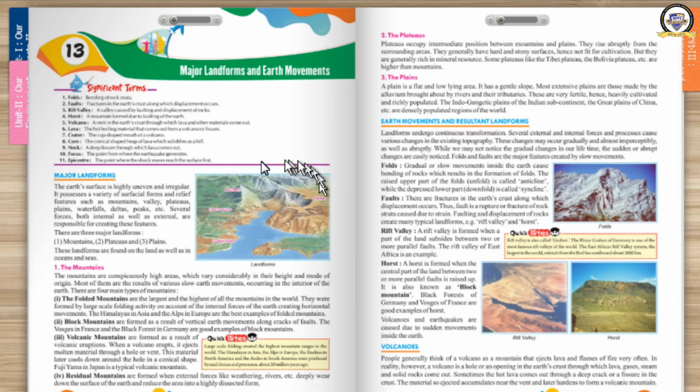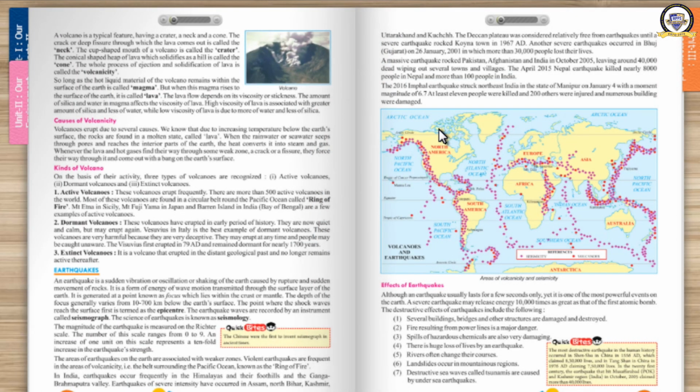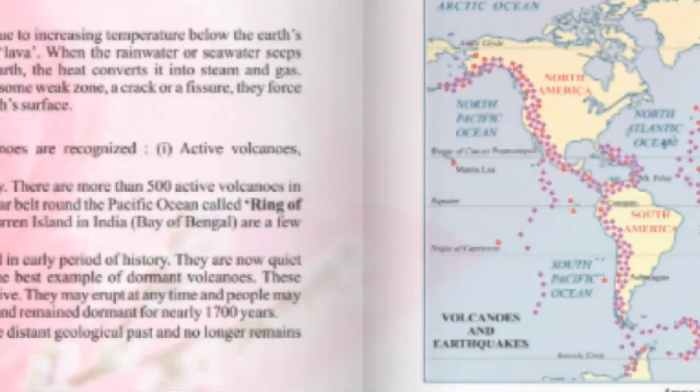We learned about the major relief features, then mountains, plains and plateaus, then movements of the earth, fold and fault, rift valley and horst. Then we learned about volcanic eruption, the causes of volcanic eruption, the kinds of volcanoes. Then we learned about earthquakes, why an earthquake occurs, what are the different earthquakes that occurred in the world, then what are the effects of earthquakes. You have understood the chapter, I think? Yes. Shall I wind up?